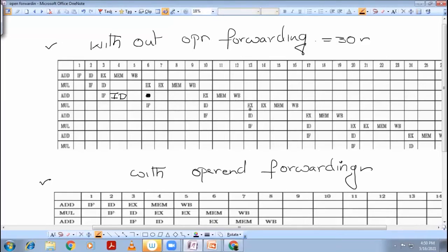So the execution phase of the next MUL instruction will start from the 13th clock cycle. So it will finish at the 16th clock cycle. So right from the 17th clock cycle, the next addition instruction execution phase will get started.